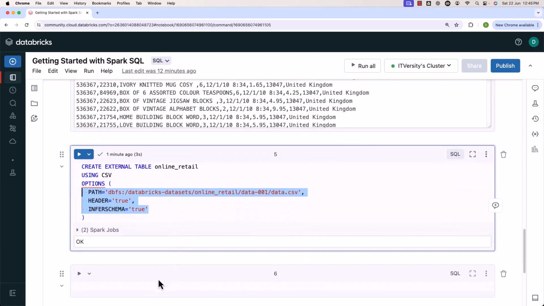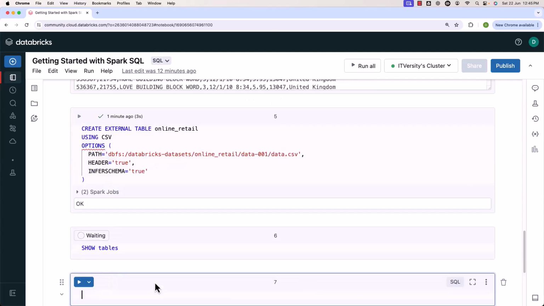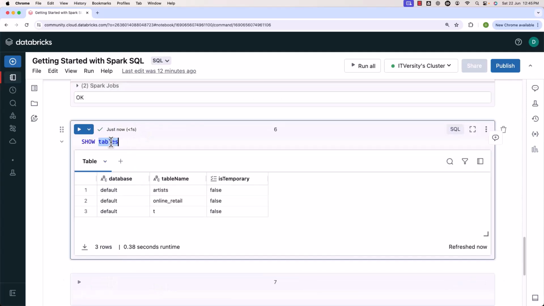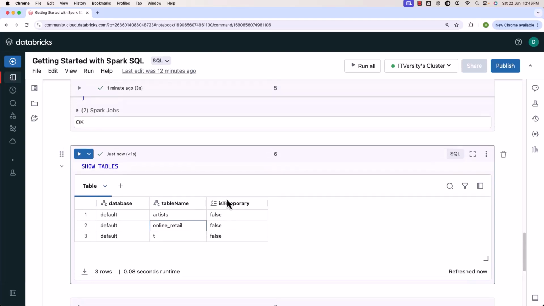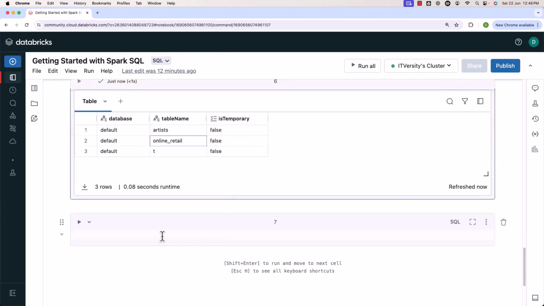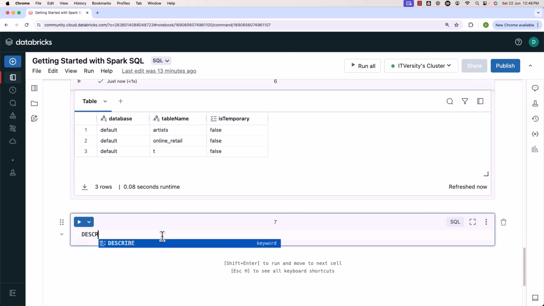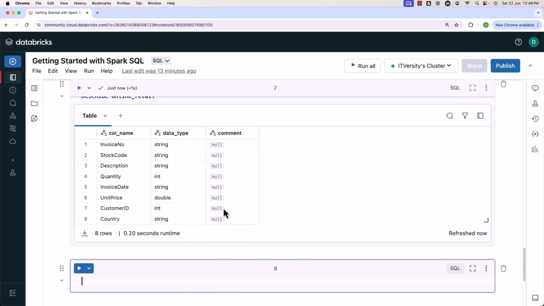Now we should be able to say show tables. We should see online retail as one of the tables. Let me specify tables in uppercase. You can see the tables here. One of the tables is nothing but online retail. If you want to review the columns associated with this table, you just have to use the describe command. Let's say describe, then online retail. Let me run this. You should be able to get the details about columns and data types.